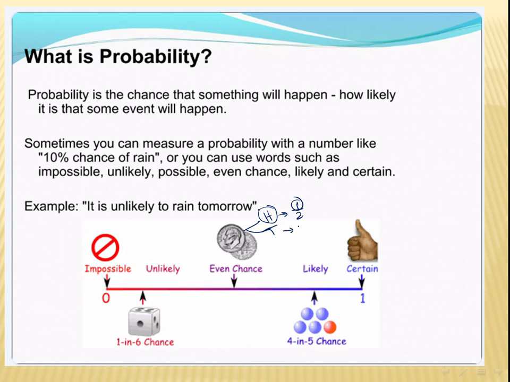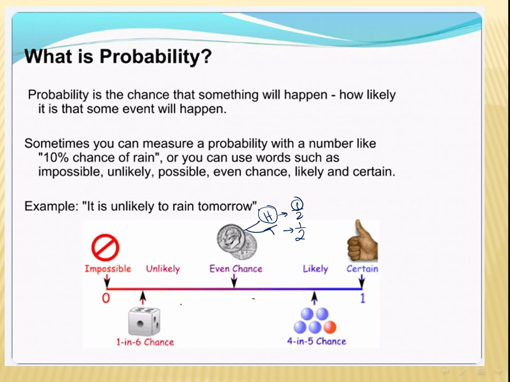Also for T or tail, I have half. One tail out of how many in all? Out of two in general. So sometimes you can measure the probability with a number, like a 10% chance of rain, or you can use words such as impossible, unlikely, possible, even chance, likely, and certain.